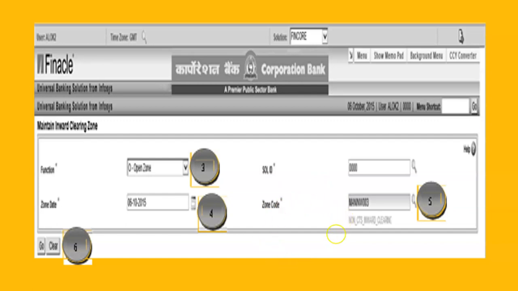So this is the zone code that will be allotted by the data center every day, because inward clearing shall be done with the branches every day except holidays and Sundays, right? And gazetted holidays or whatever days are declared in the NI Act, Negotiable Instruments Act.